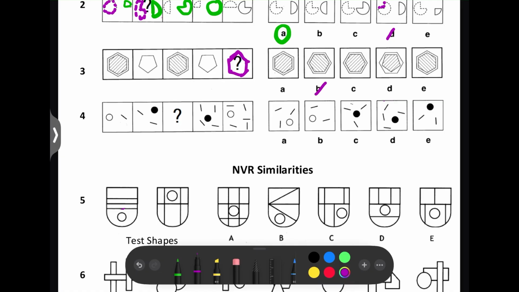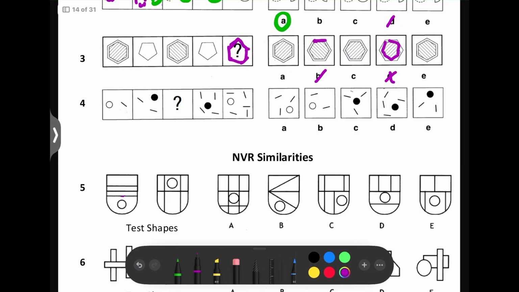So we can rule out B because that's a flat one. And we can rule out D because it's got a pentagon inside of it, and it's just wrong. So now let's look at the lines. So here they're this way, and then they're this way. So I'm assuming they're going to be going this way, following the pattern. So the answer is A.